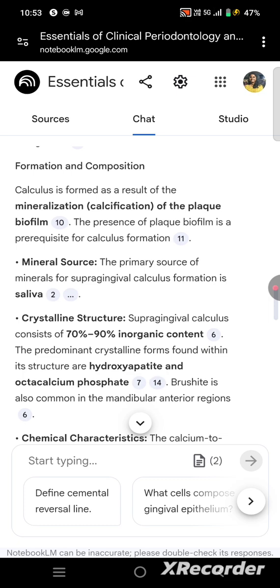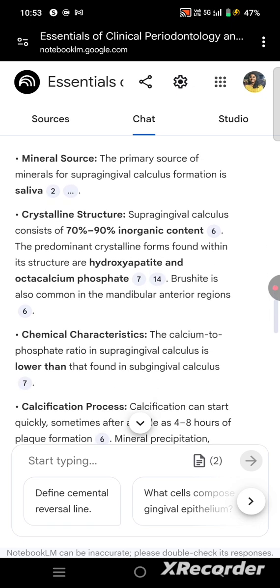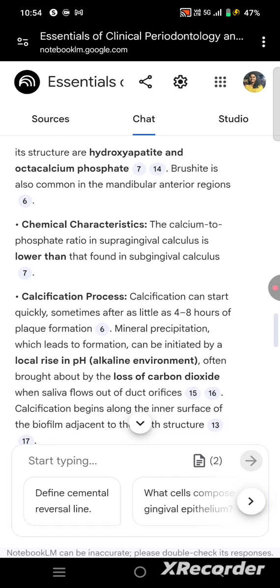The crystalline form is found with the structure of hydroxyapatite crystal, octacalcium phosphate, and brushite, which is almost common in the mandibular anterior region. Then the chemical characteristics: the calcium to phosphate ratio of supragingival calculus is lower than that found in subgingival calculus.